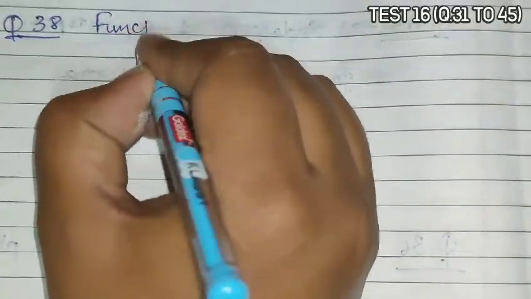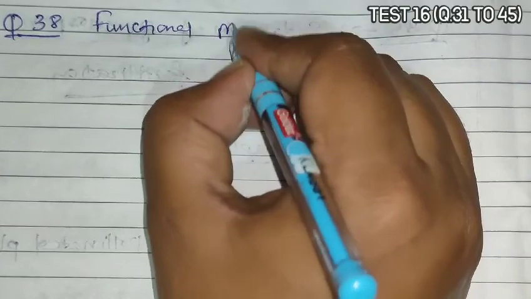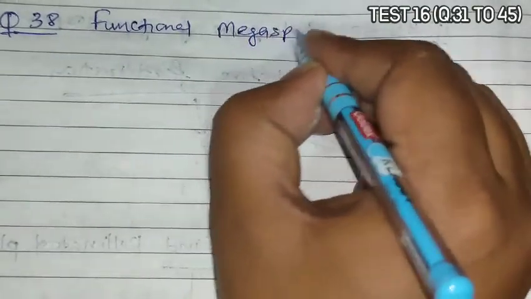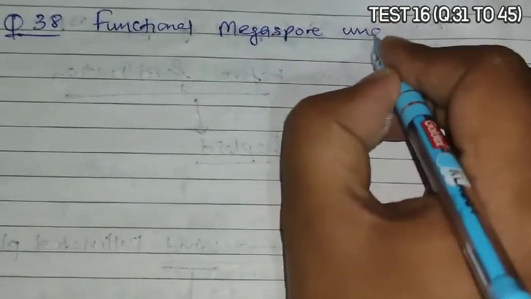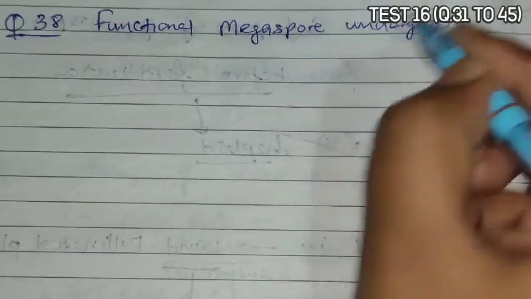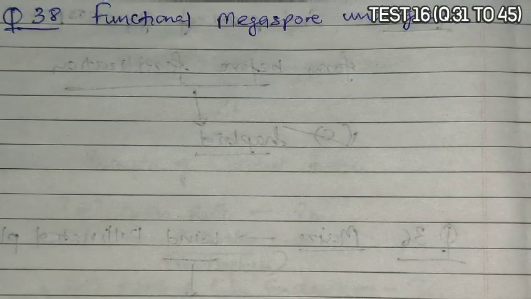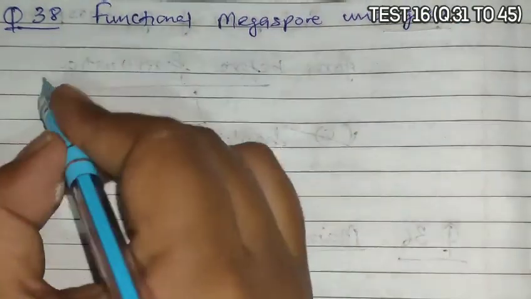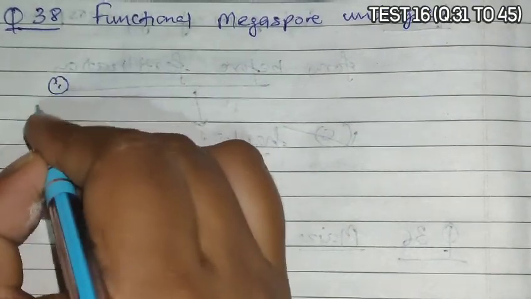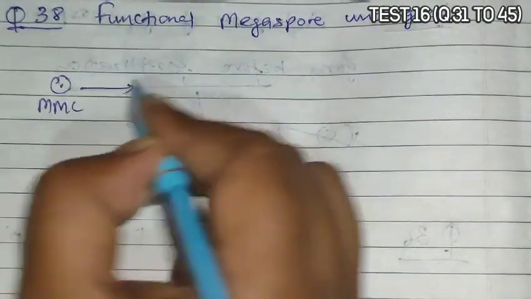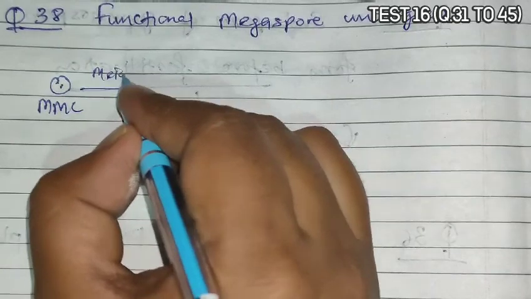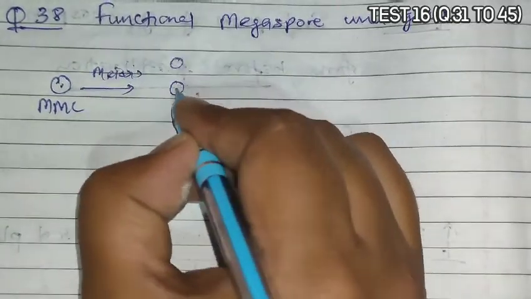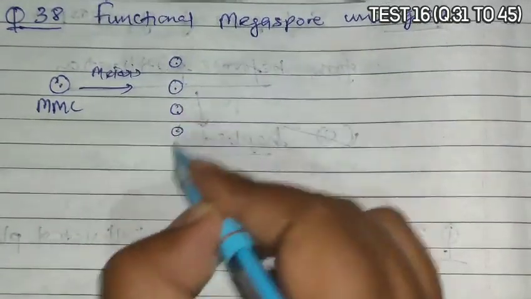Question 38 asks that the functional megaspore undergoes. Now, regarding functional megaspore, you should remember that there is one megaspore mother cell which undergoes meiosis and produces 4 megaspores.